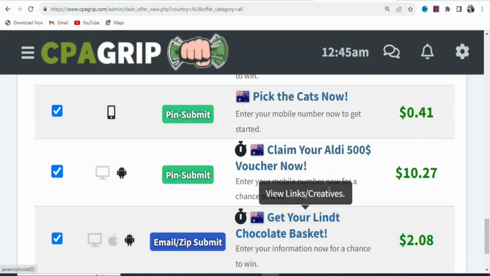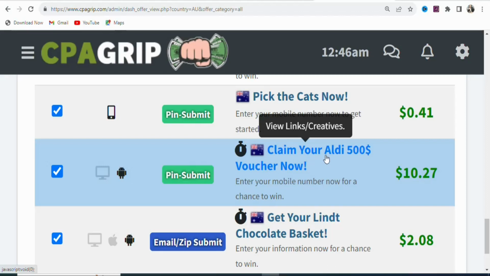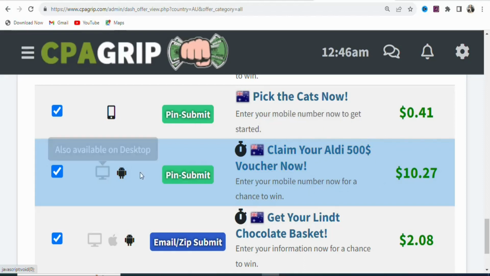You can see this offer right here. Claim your Aldi $500 voucher now. You can see the payout is $10.27. The requirement is pin submit. That means your potential visitors have to enter their mobile numbers to stand the chance of winning the Aldi $500 voucher, and you are going to be paid $10.27. They have to perform the action on Android device and desktop. You can see it right here.